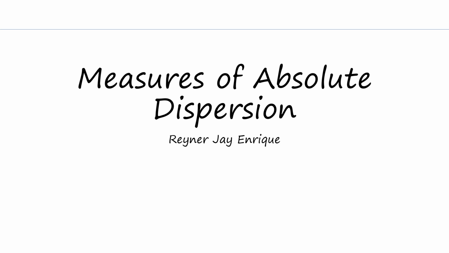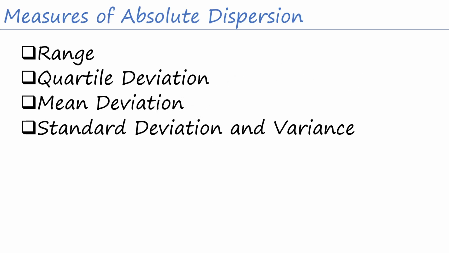So today, we will be talking about the measures of absolute dispersion, and without further ado, let me just introduce to you the topics na pag-uusapan po natin under the measures of absolute dispersion. So ano nga ba yung mga topics na pag-aaralan natin or included dito sa discussion natin? The first one is the range, followed by the quartile deviation. Next is the mean deviation, and then the standard deviation and the variance.